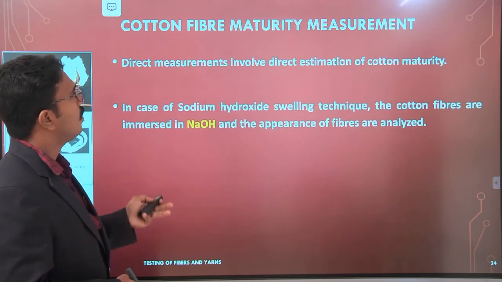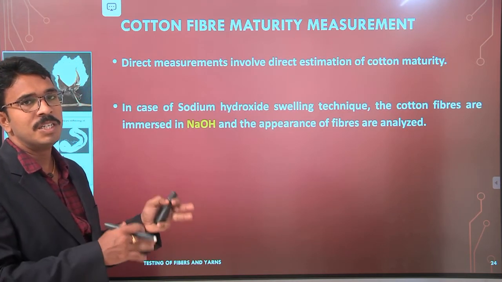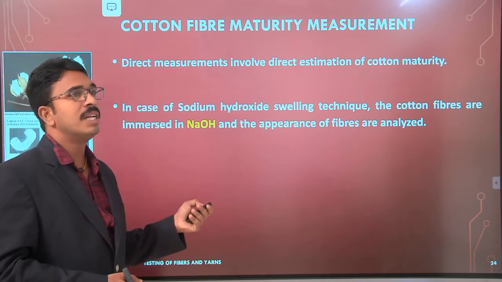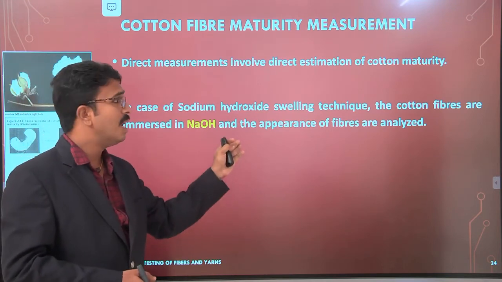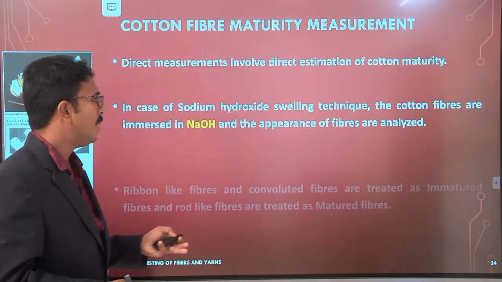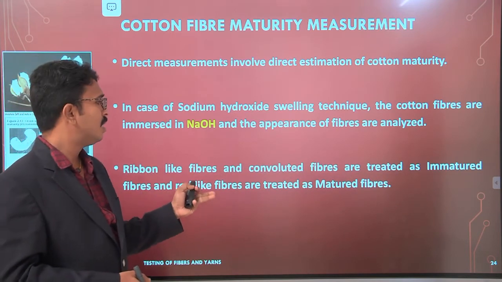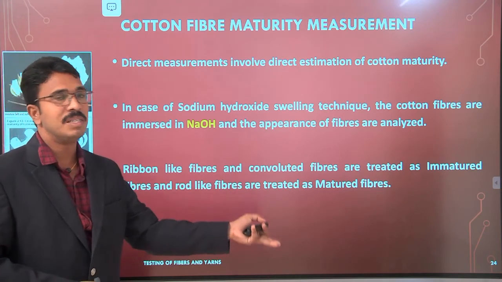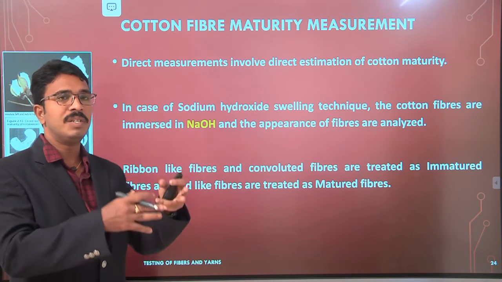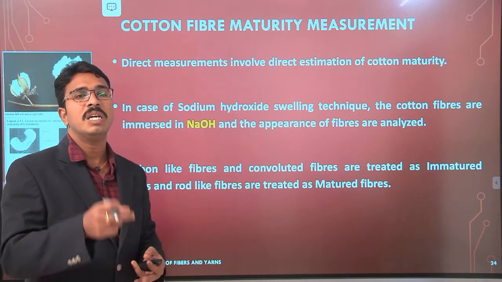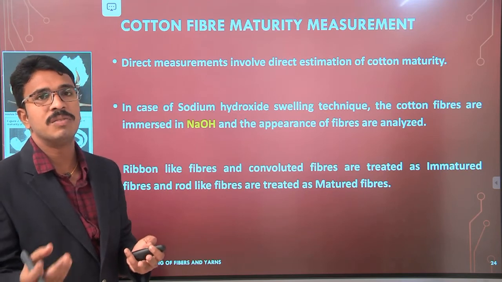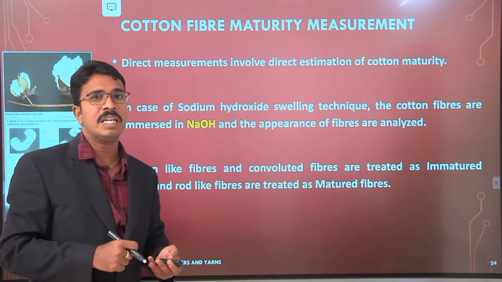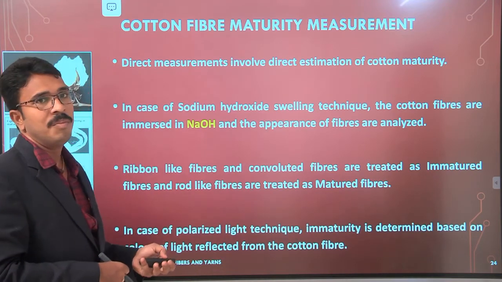Okay. And if you look at this direct measurement, where the measurement of maturity is going to be direct, in case of the sodium hydroxide swelling technique, the fibers are imaged in NaOH and the appearance is analyzed in the microscope. Ribbon-like fibers and convoluted fibers are treated as immature fibers, and rod-like fibers are treated as mature fibers. So after subjecting to caustic soda solution, if the fibers are rod-like structures, we say that those are matured fibers. If it is a ribbon-like structure, or there are any convolutions, that is categorized as immature fibers.